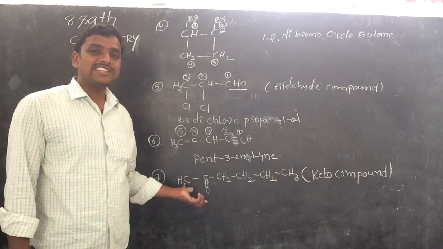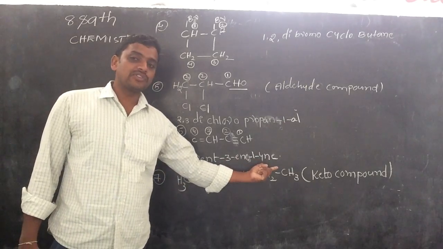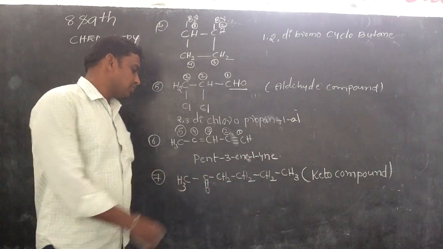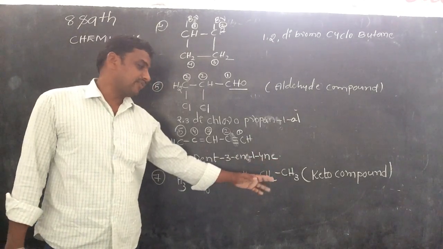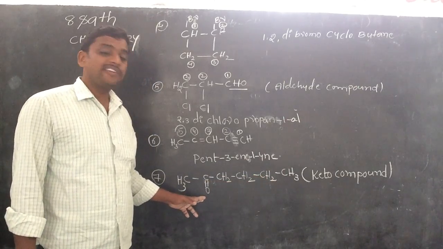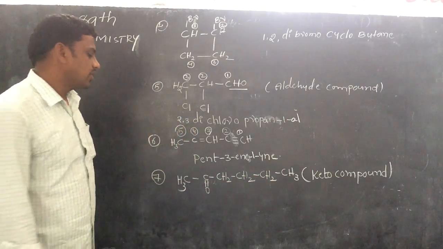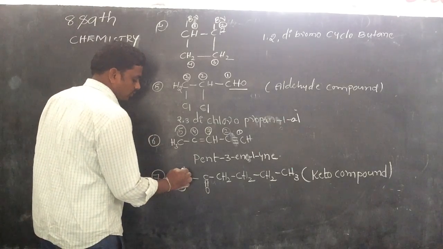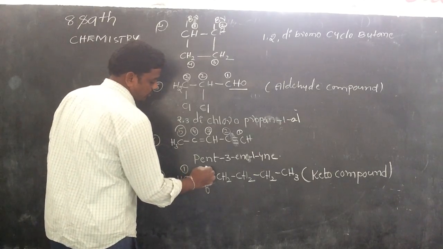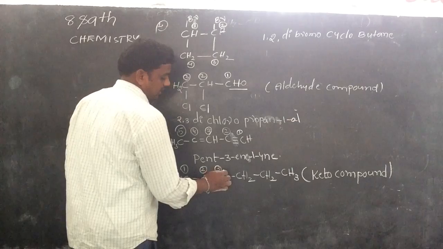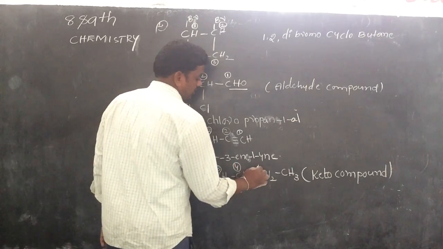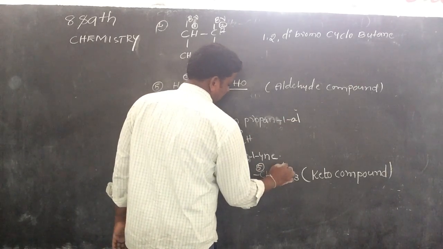The functional group should get the lowest number. If we number from left to right, the position is 2. If we number from right to left, the position is 5. So which way should we number? Left to right. I am giving the numbers 1, 2, 3, 4, 5, 6.